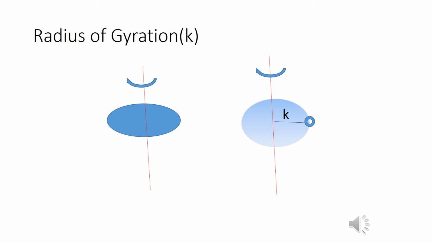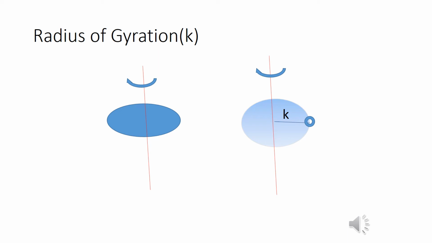We know that the moment of inertia not only depends on mass, but it also depends on how the masses are distributed about the axis of rotation. In order to study the distribution of mass about the axis of rotation, we take into consideration one more physical parameter, and that is known as the radius of gyration. To understand radius of gyration, observe the figure carefully. You can see here a disk is rotating about an axis passing through its center and perpendicular to its plane. So the moment of inertia of the disk will have some value, and we know that the moment of inertia of a disk is equal to mr square by 2.